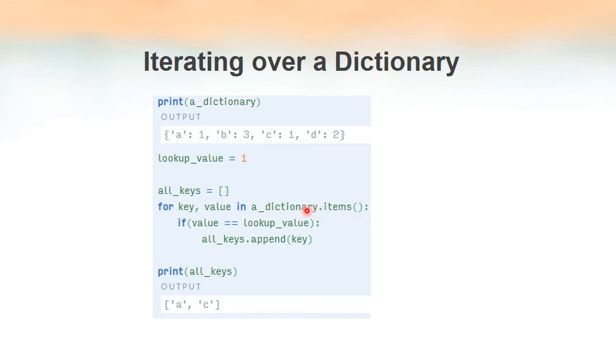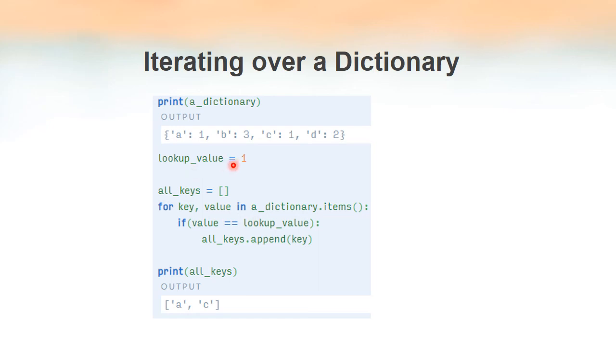This will return the view object of this dictionary, a list of tuples consisting of each key-value pair as a tuple. Key will be pointing to A, B, C and D, and value will be pointing to 1, 3, 1 and 2.